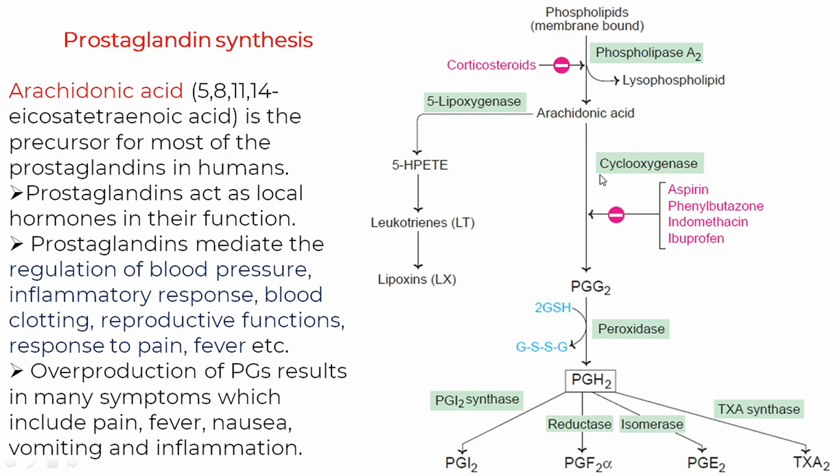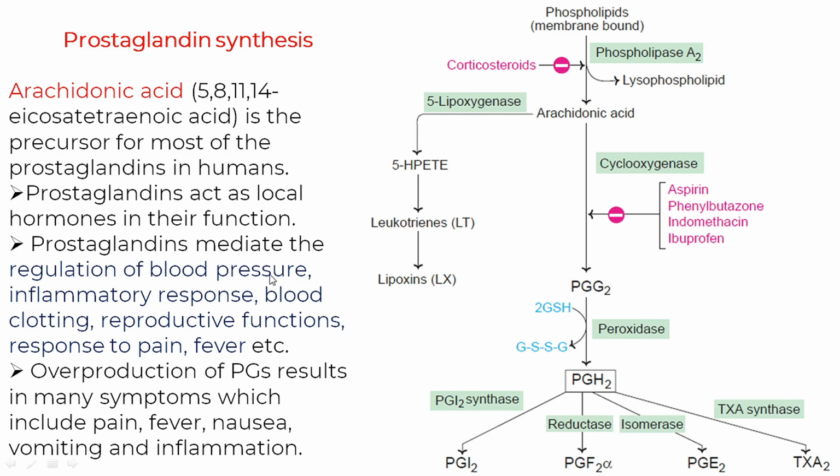Via the cyclooxygenase, the COX enzyme, COX1 and 2, arachidonic acid is converted into the precursor of prostaglandins. These prostaglandins act as local hormones. What are their functions?